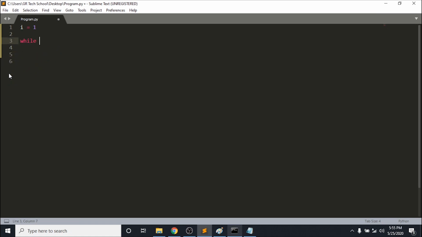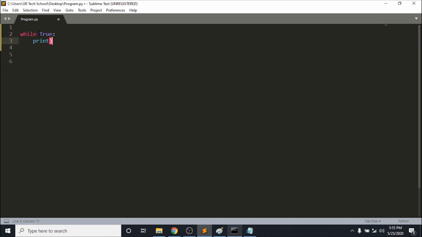Like I said before, a while loop works like this. If the condition is true, it will execute. If the condition is false, it won't execute. We have to put our condition here. So I'm going to say true over here. This is called an infinite loop. It will never stop. It will run forever.